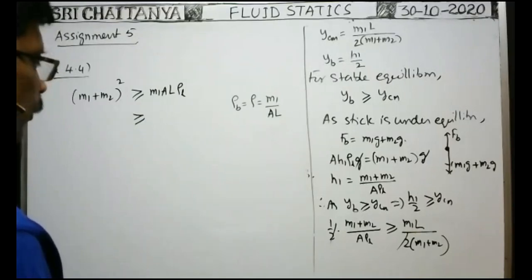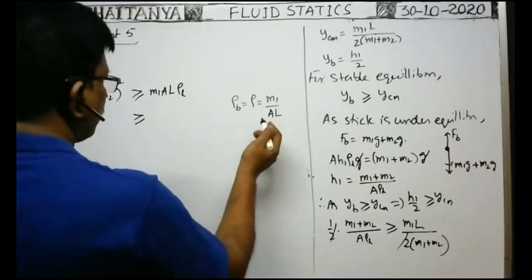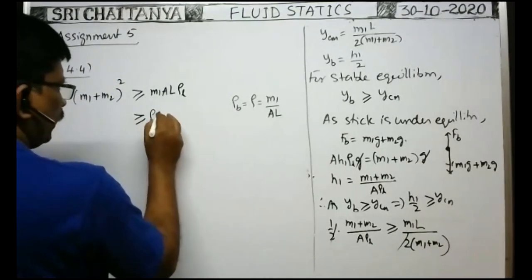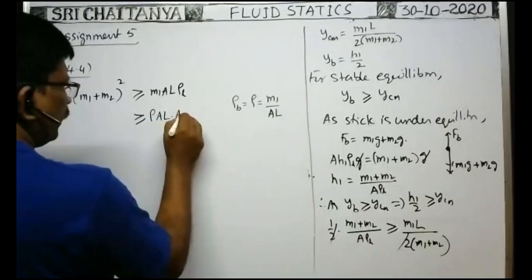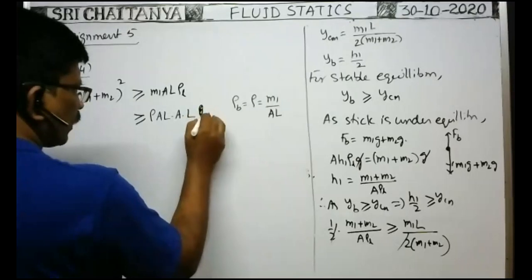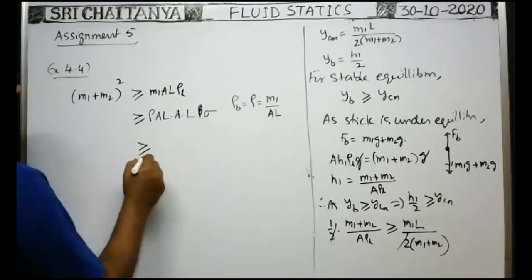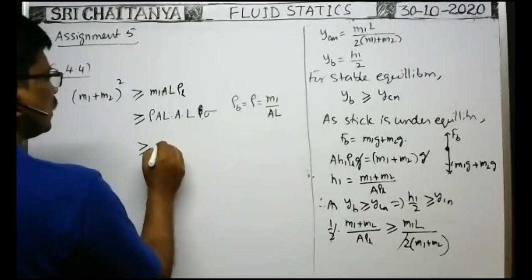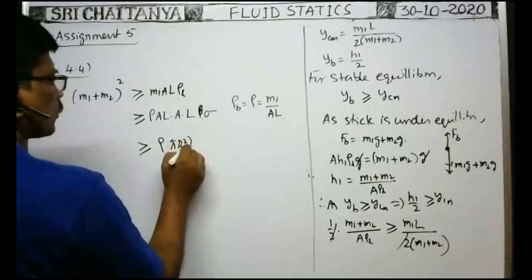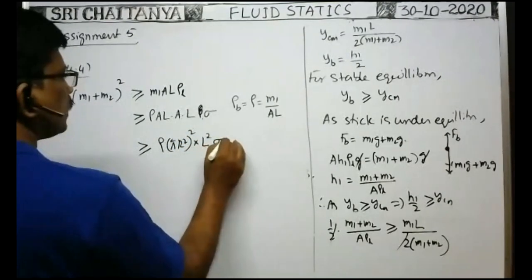Radius of the cylinder is given. Okay, substitute here. Now M1 means rho A into L, that is A into L into rho, and rho L is given as sigma. Therefore, it is greater than or equal to density of the stick into area of cross section squared, that is pi r square whole square, into L square into sigma.